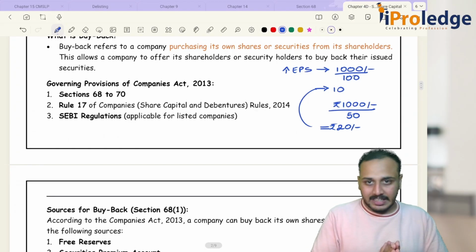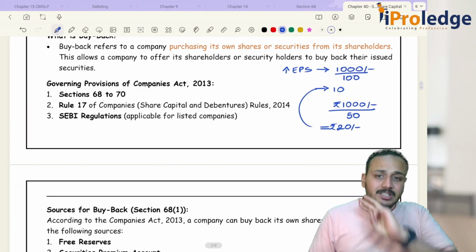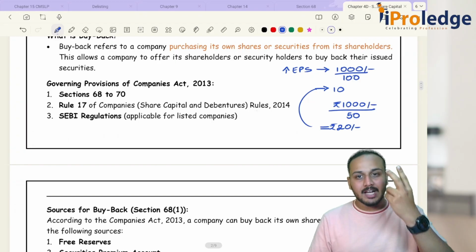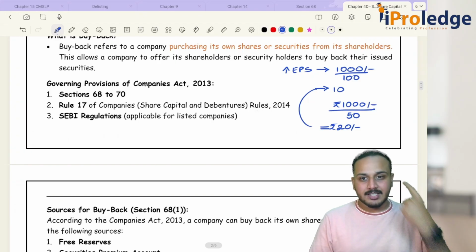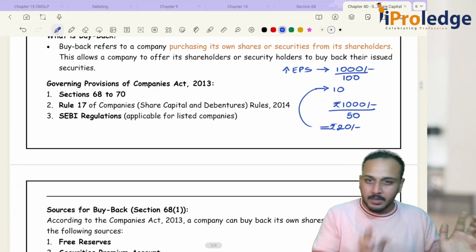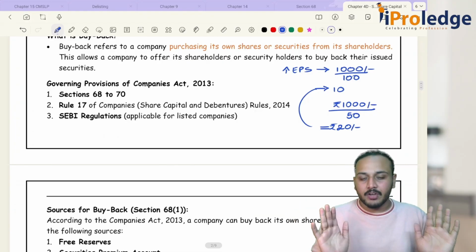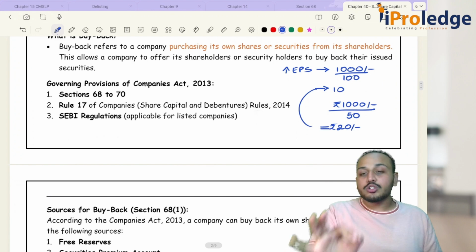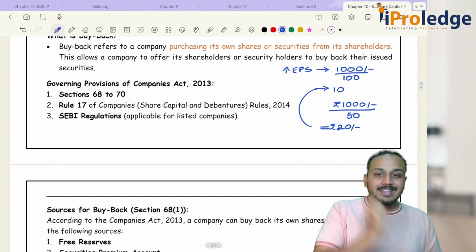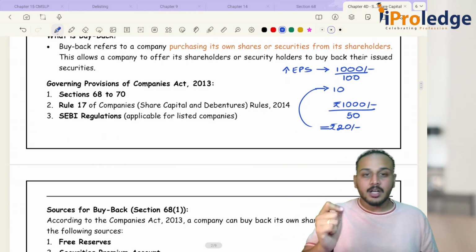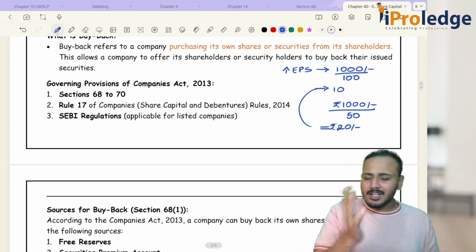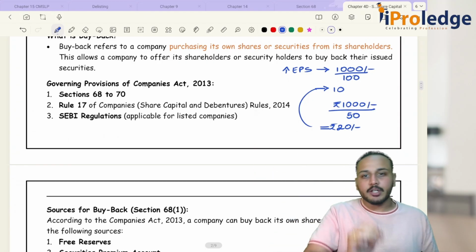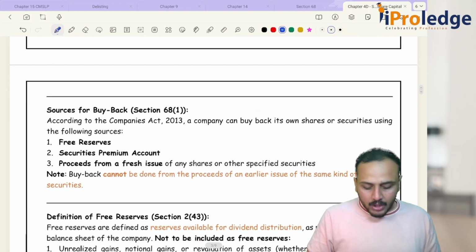Now coming to your Companies Act. There are 3 sections that deal with buyback of your securities: section 68, 69 and 70. Easy to remember, 68 to 70, that's not difficult. And rule 17 of the Share Capital and Debenture Rules 2014. So you will be reading these sections with rule 17 of the Share Capital and Debenture Rules 2014, and wherever the company is listed you have your buyback regulations. You of course need to comply with that, but we will now be focusing only on the Companies Act. Clear? Now, what are the sources of buyback?